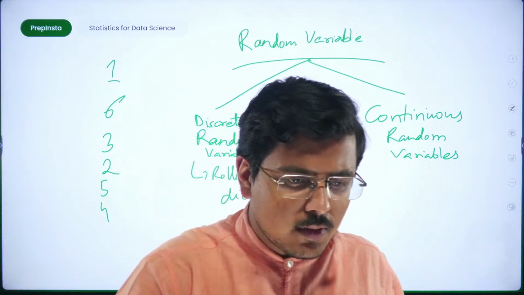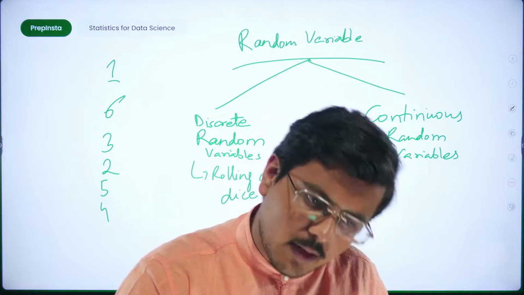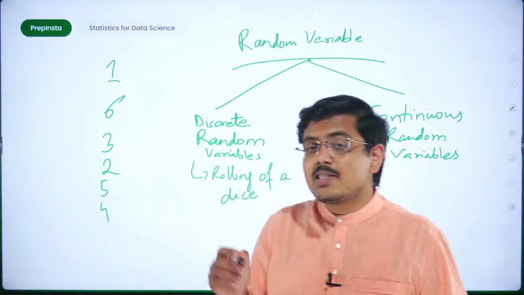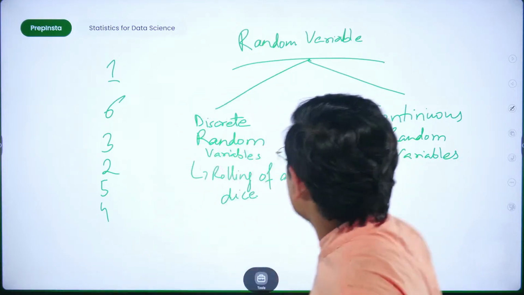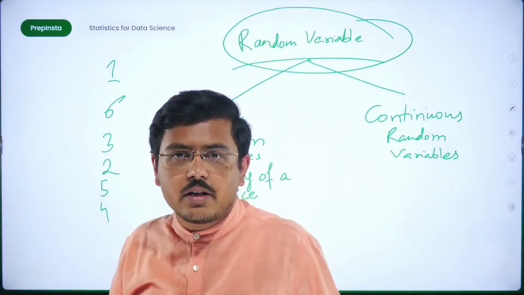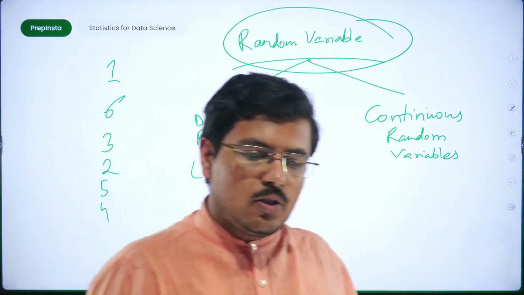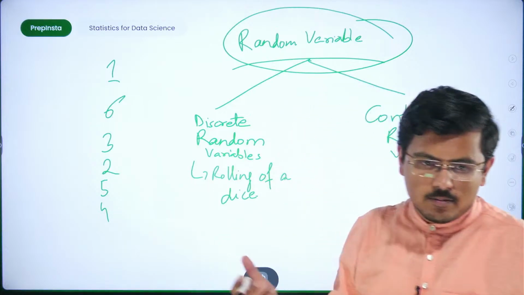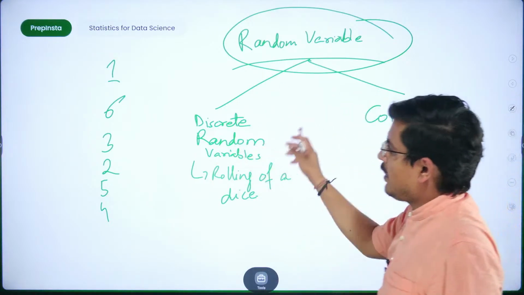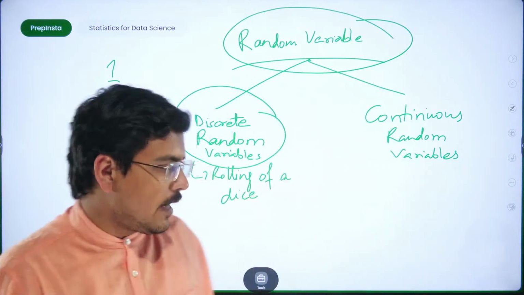Good evening Vaibhav. Sumant has written: a discrete random variable is a type of random variable that can only take on a countable number of distinct values. Perfect. But these distinct values that are coming up, Sumant, are being generated from a random experiment, because this is a random variable. So those variables which hold the values generated by any random experiment where the chances of occurrence are random at that point of time, you have random variables. So for discrete random variables, you have done your homework. I'm happy. That's great to see.